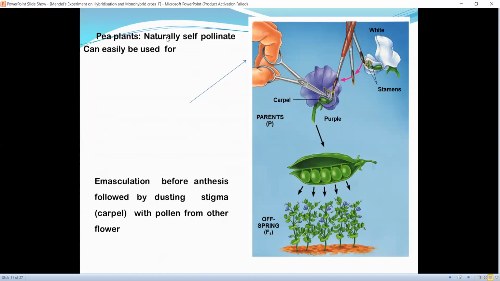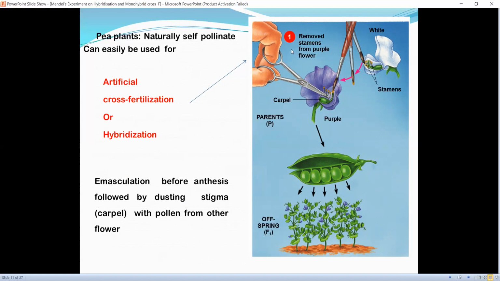Now as pea plant is naturally self-pollinated, it can be easily used for artificial cross fertilization or hybridization. Emasculation before anthesis is followed by dusting stigma or carpel with pollen from other flower.